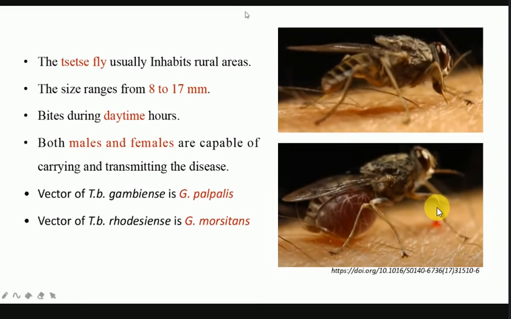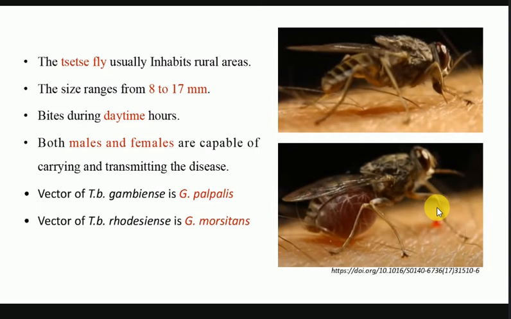And unlike many insects which cause diseases, like for example Anopheles mosquitoes, in which only the females are blood suckers, in the tsetse fly, both the males and females suck the blood. All right, and therefore they help in transmitting and carrying the disease. So both males and females take part in the disease progression.